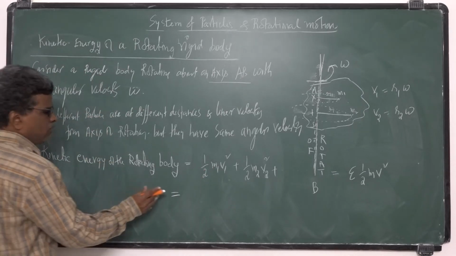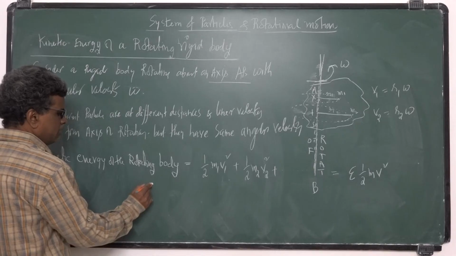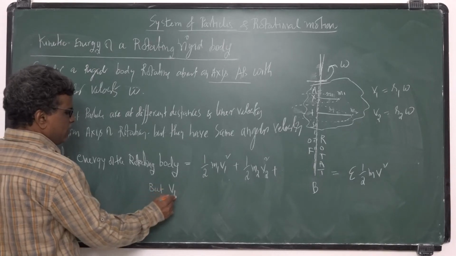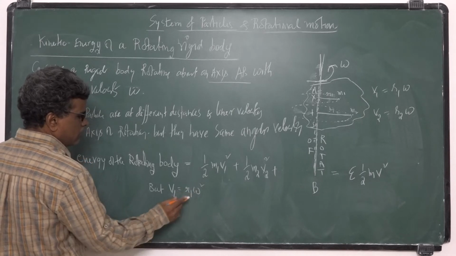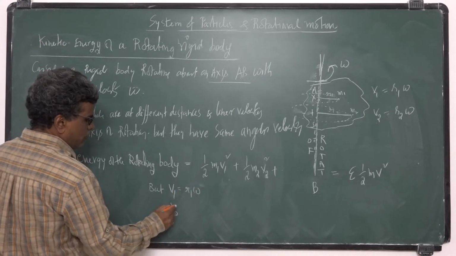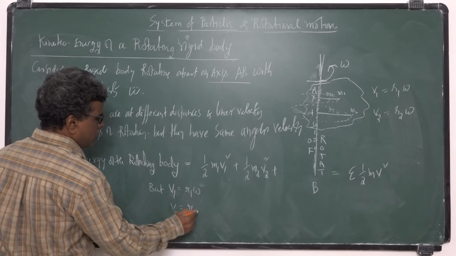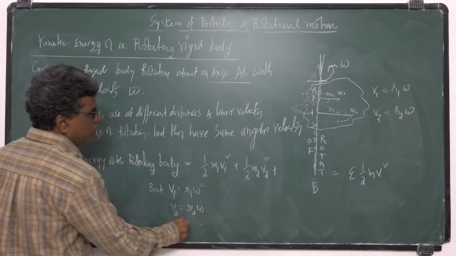Now, v1 is equal to r1 omega, v2 is equal to r2 omega, and so on.